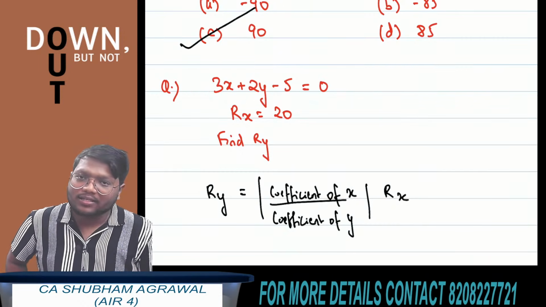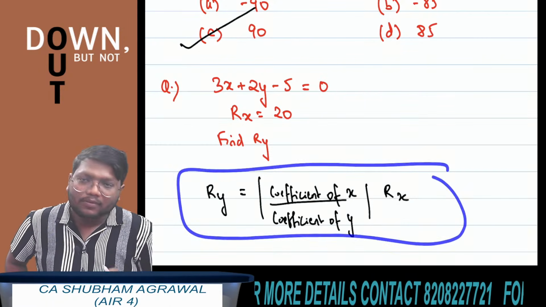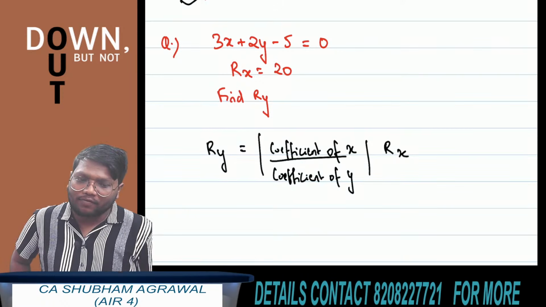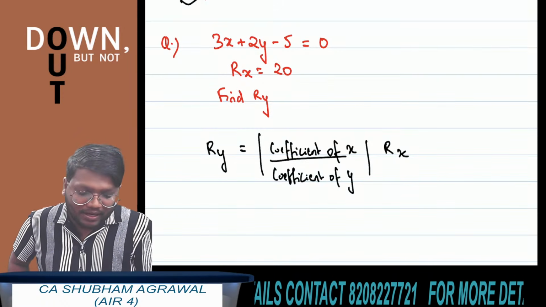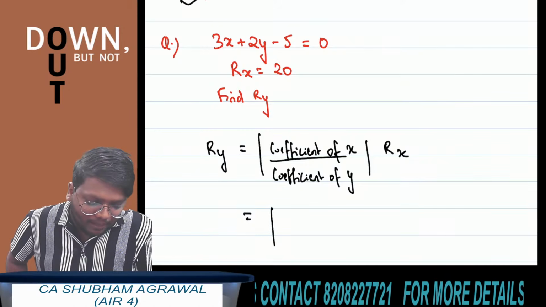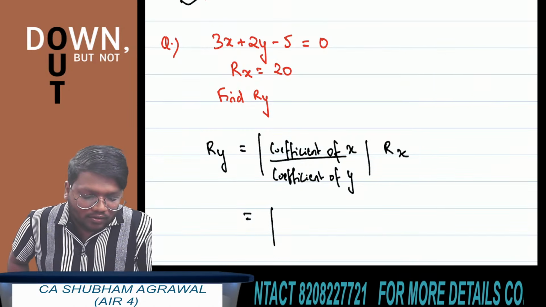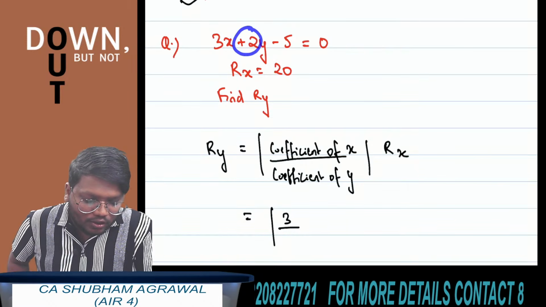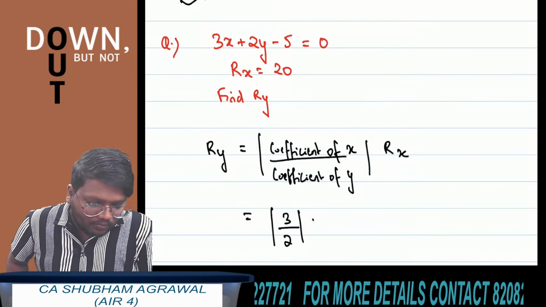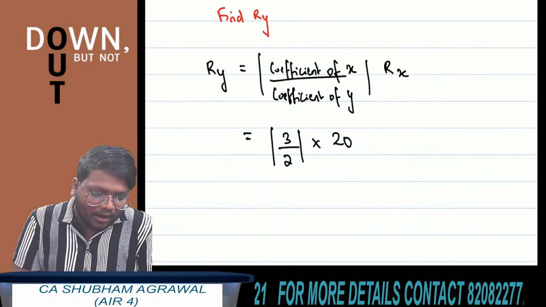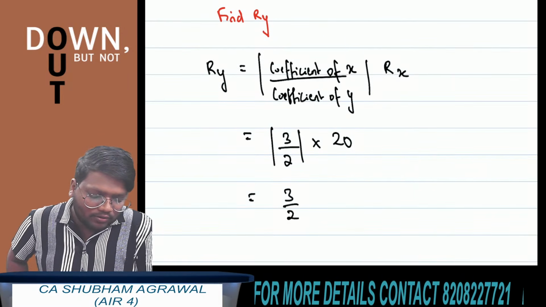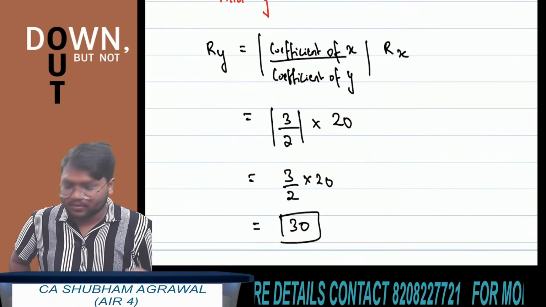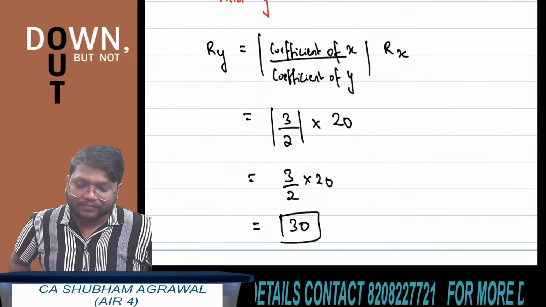So how to get the answer? What do you have to do? Use this formula. Range of y is equal to the absolute value of coefficient of x divided by coefficient of y, multiplied by range of x. Now substitute the values. What is the coefficient of x here? 3. What is the coefficient of y here? 2. Multiplied by range of x, which is 20. Now the absolute value of 3 by 2 is 3 by 2 only. So 3 by 2 multiplied by 20. What is the answer? 30. This is the answer.